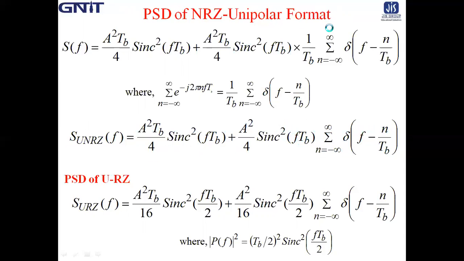Now, if we want to calculate the PSD of unipolar RZ, what should I change? For the RZ pattern, at Tb by 2 the pulse returns to 0. This is the basic principle of return to zero.